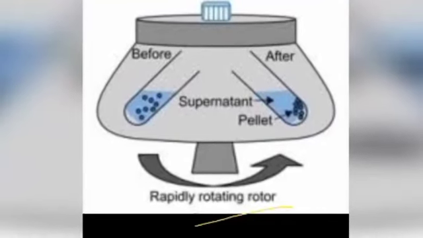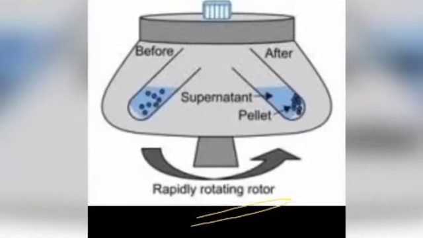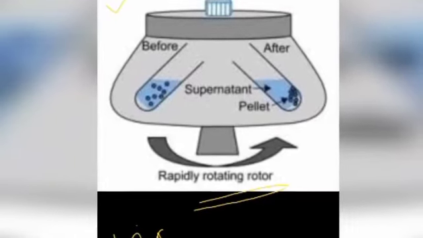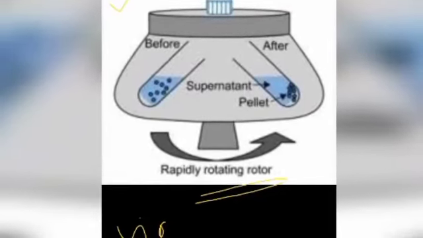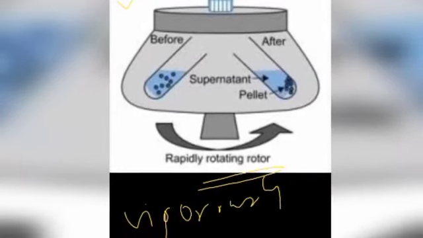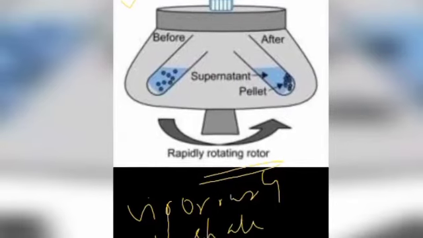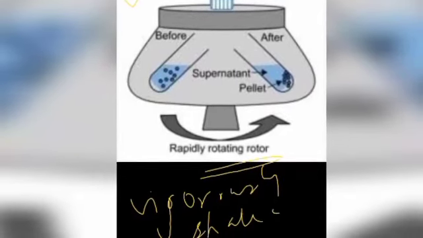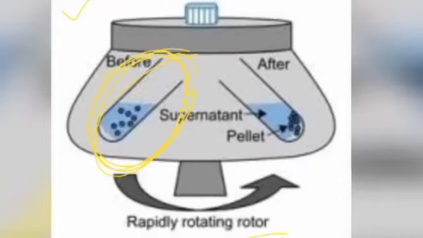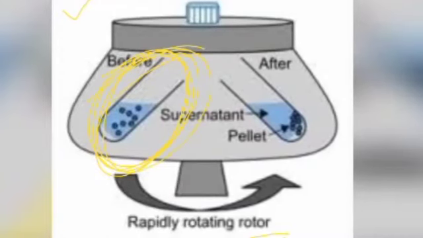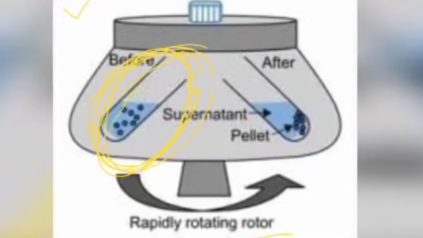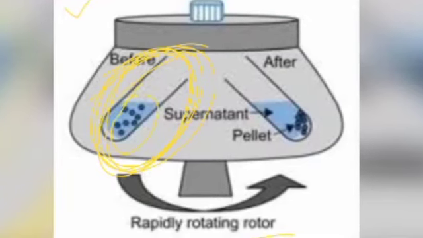This apparatus is vigorously shaking the solution or the mixture we have taken in the centrifugation tube.